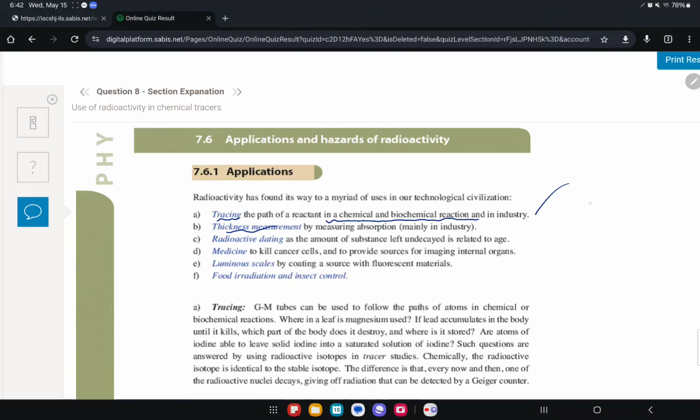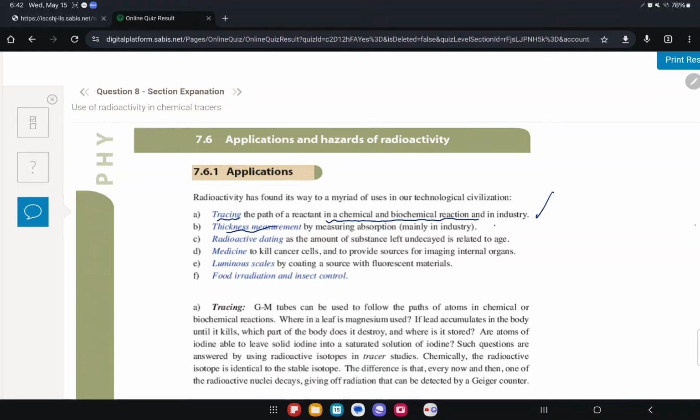For example, if you have a sheet of paper and you bombard it with alpha particles, you can test if the alpha particle makes it through. Then you can conclude that this sheet of paper is less than 5 millimeters, because the alpha particle has a penetration power of 5 millimeters. These numbers you don't have to know. This is just an example of how they test it to measure thickness.